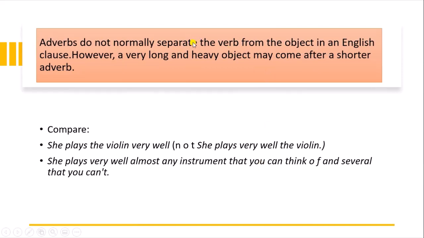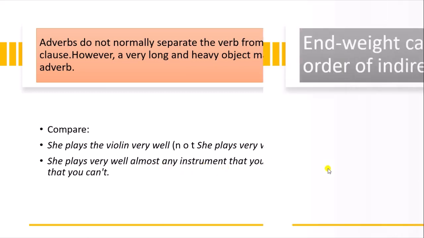Next, adverbs do not normally separate the verb from the object in an English clause. However, a very long and heavy object can come after a shorter adverb. Like, she plays the violin very well. So after the violin, we have used very well. We can't use she plays very well the violin. So after a shorter adverb, we can use long and heavy objects. She plays very well almost any instrument that you can think of, and several that you can't. So almost any instrument that you can think of comes this way.